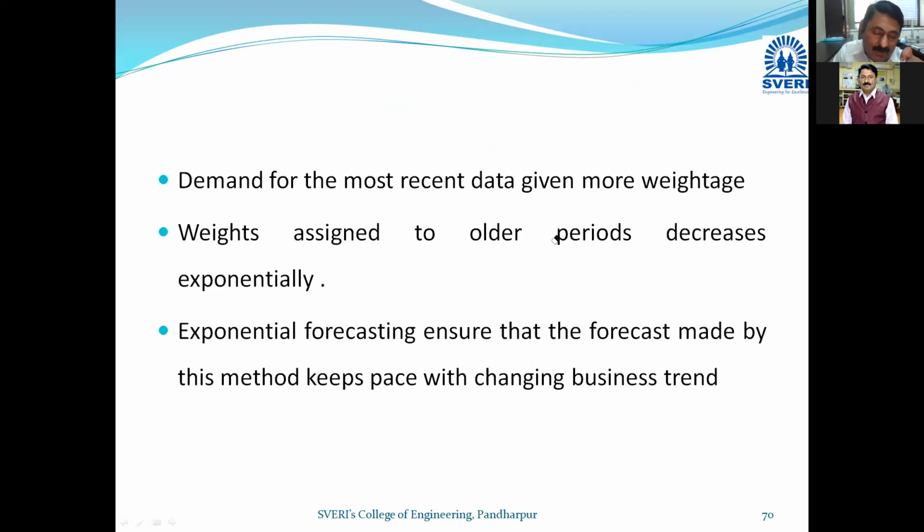Because again, I want to highlight here that the last month, the most recent data, has the highest weightage, and if you go to the previous one, the weightage will be lesser and lesser. Therefore, if you consider the next month, May 2020, the maximum weightage will be given to April 2020, and very little weightage will be given to January 2020. Let us take 2022, again the same case. If I want to go for March 2022, then February 2022 will have maximum weightage, January exponentially lesser, not somewhat lesser, exponentially lesser. Again, December 2021 exponentially lesser, and so on.